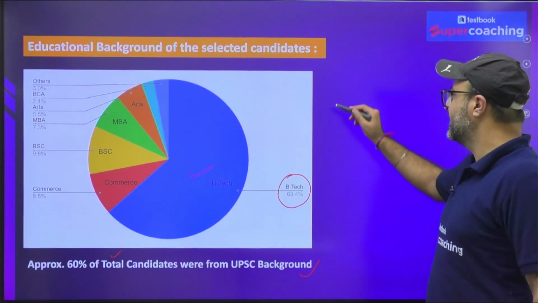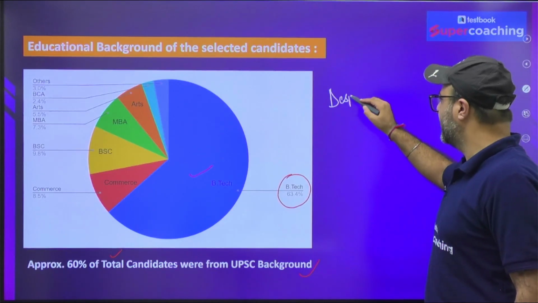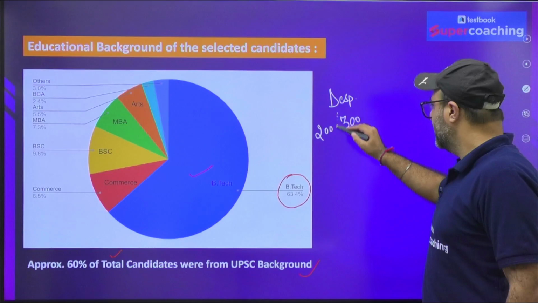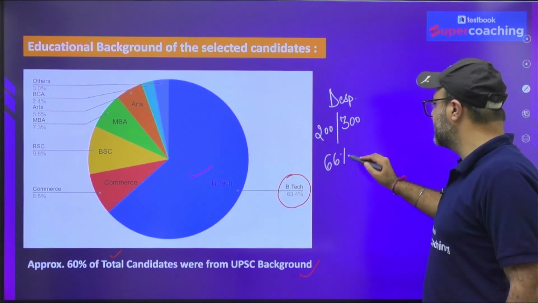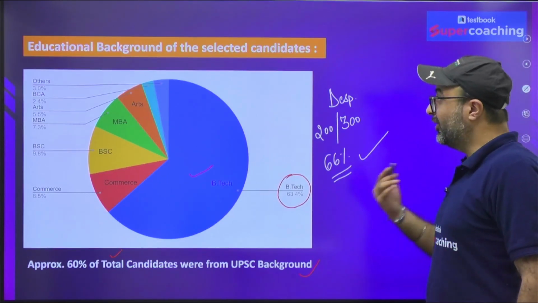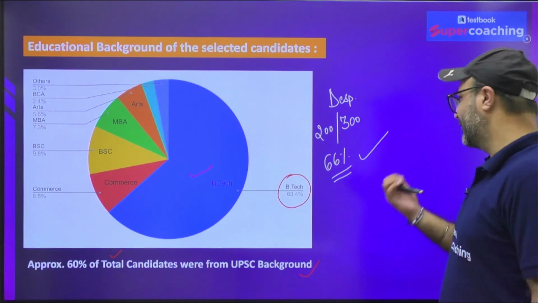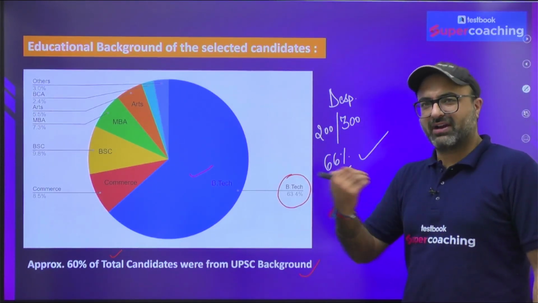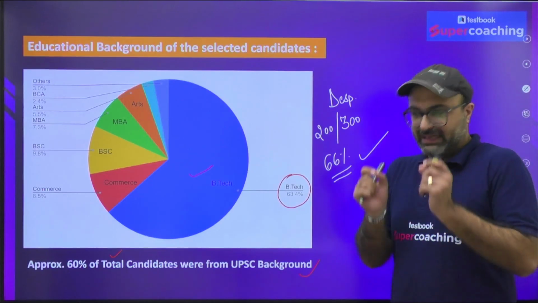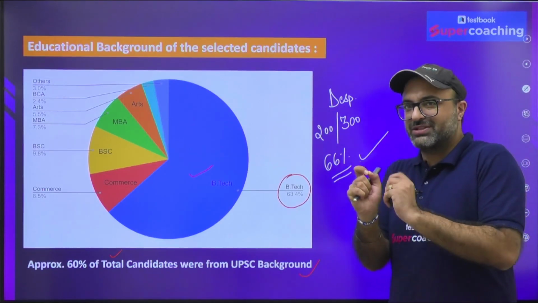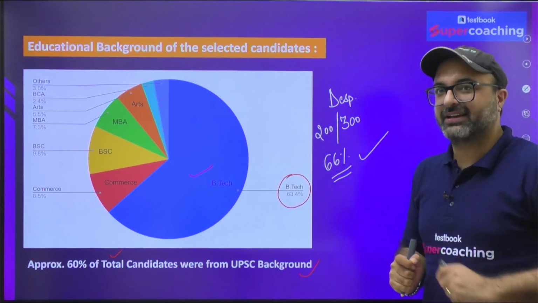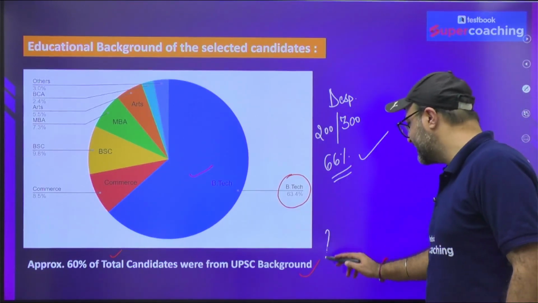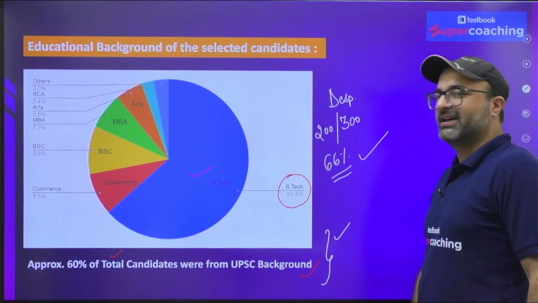The reason is the introduction of the descriptive part in phase 2. Out of 300, 200 marks are going to be descriptive in nature. That means 66% weightage is given to descriptive, and obviously the UPSC aspirants, they have good writing skills. They know how to structure, how to write a good answer. They know the right, as well as I would say the correct art of writing a good answer. They know how to articulate it pretty well. So if you are a UPSC aspirant, you stand a good chance to clear this examination.